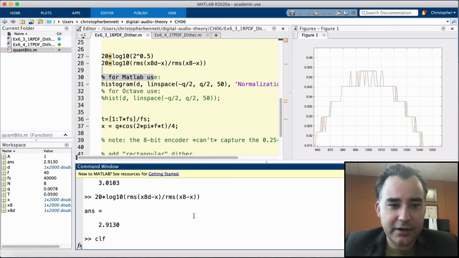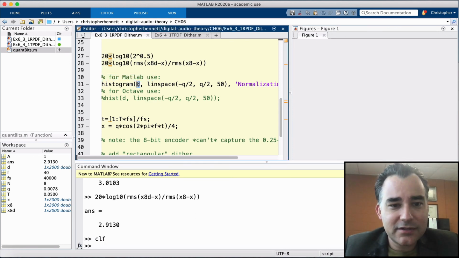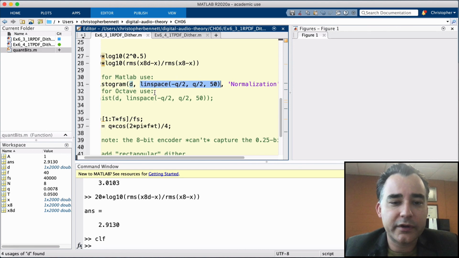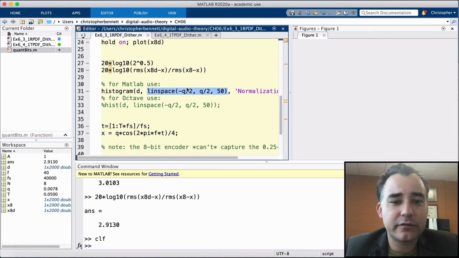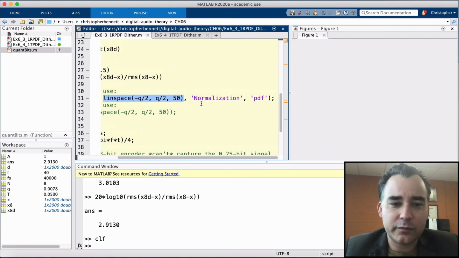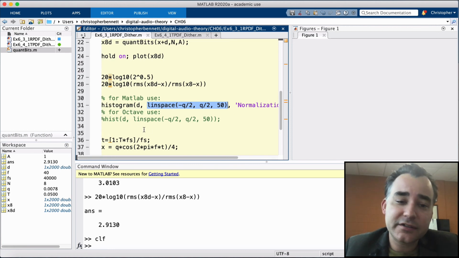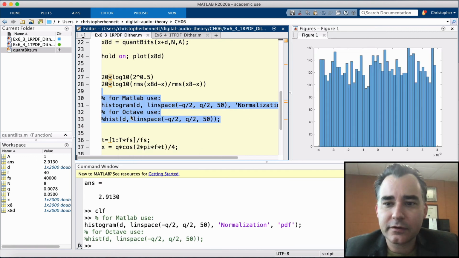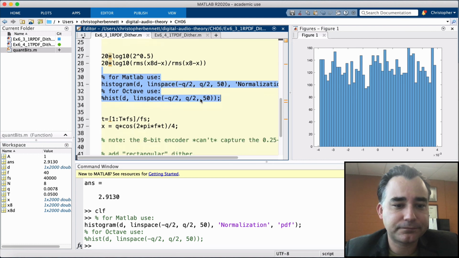So I'm going to clear the figure out. We're going to pass in the dither. We're going to set the edges, setting the bins starting from minus Q/2 to plus Q/2. We're going to set 50 bins for the histogram, and we're going to set the normalization to PDF. For Octave, it's going to look a little bit different. We don't have these PDF options, and you're going to use hist instead of histogram. So there we go. Doesn't look like a perfect rectangle, but it's rectangular-ish.